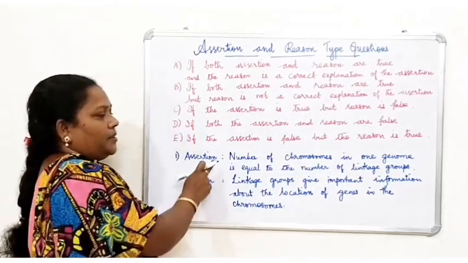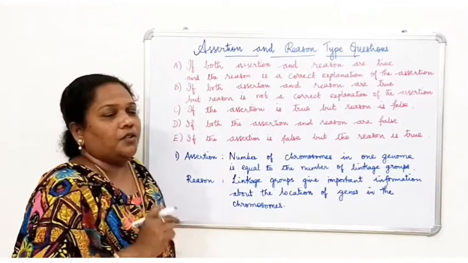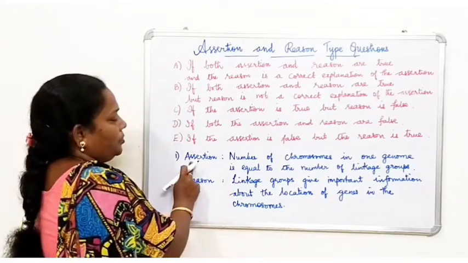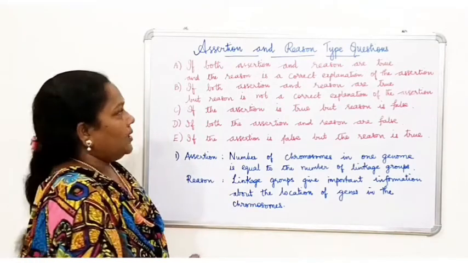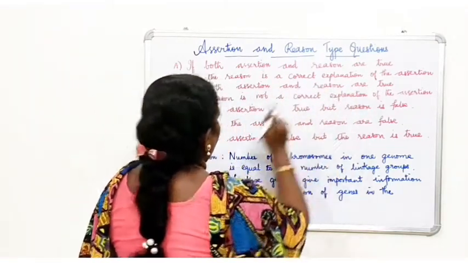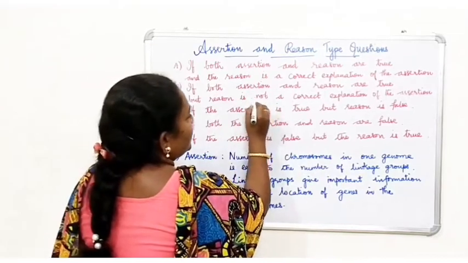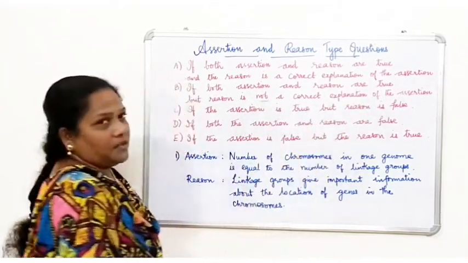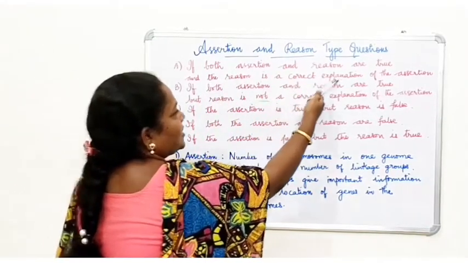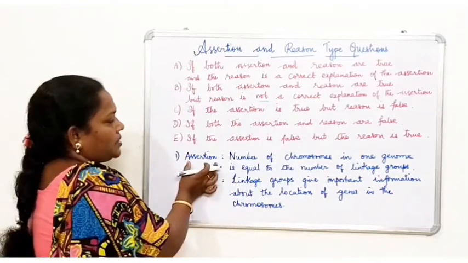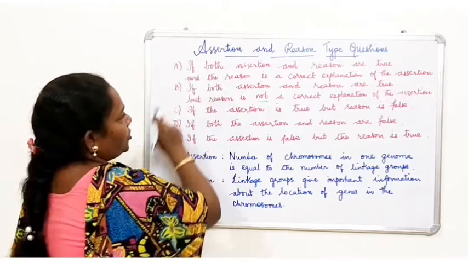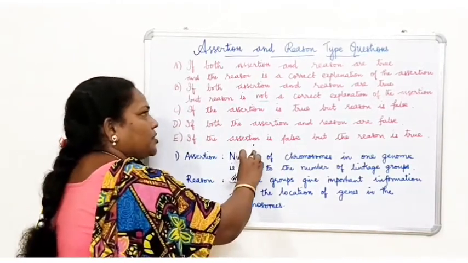So first step, you are going to read both the sentences and find out whether it is true or false. Okay. So first one you are going to move. These are the examples. Okay. And the next option is if both assertion and reason are true, but reason is not a correct explanation of the assertion. So what is the difference between these two? The first one, the reason is a correct explanation of the assertion. Here assertion is given, statement is given, the reason is also given. Okay. So here the first option is reason is the correct explanation of this assertion.